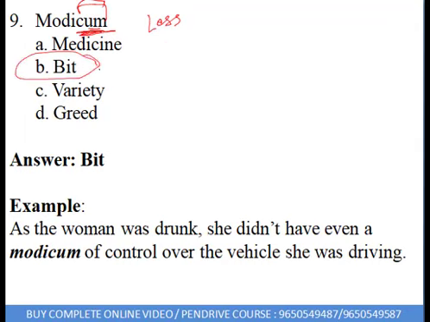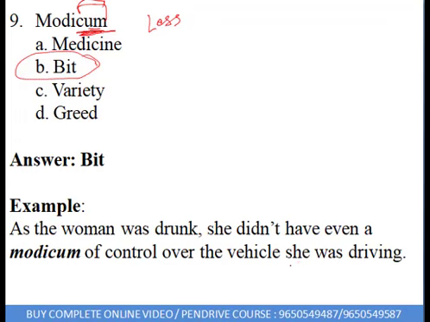Modicum, bit, something is in less quantity. Read the example. If you cannot understand Hindi, that's not at all a problem. If you read the example, I think you will be able to learn it very easily. As the woman was drunk, she did not have even a modicum of control over the vehicle she was driving.